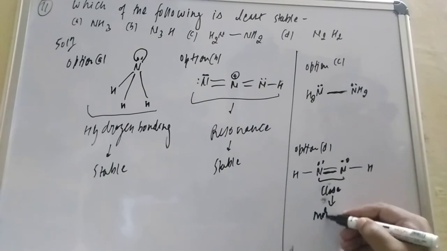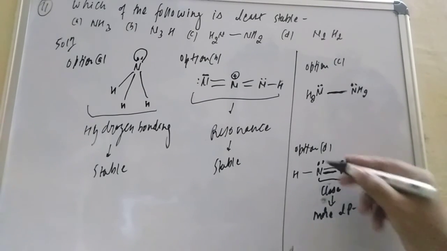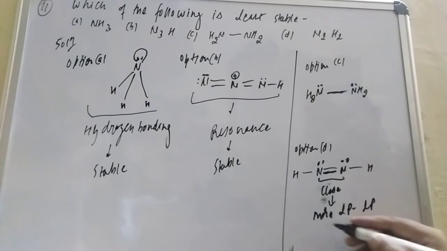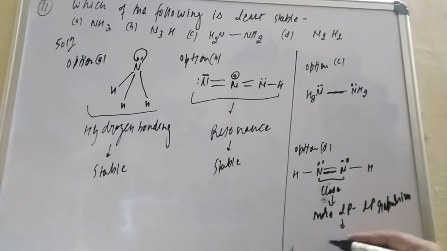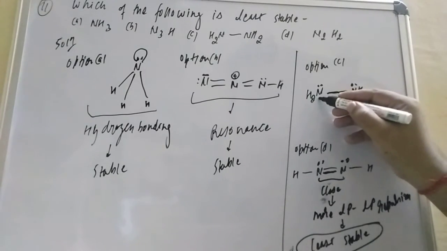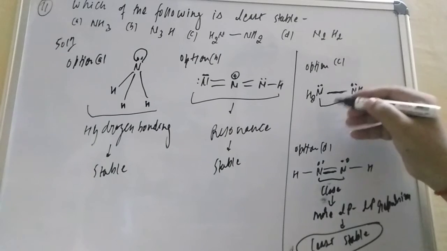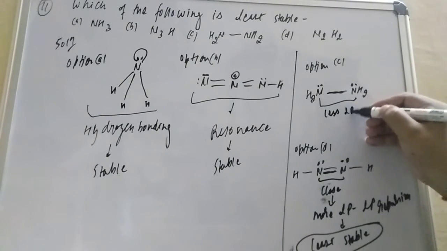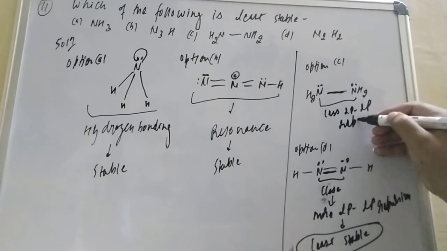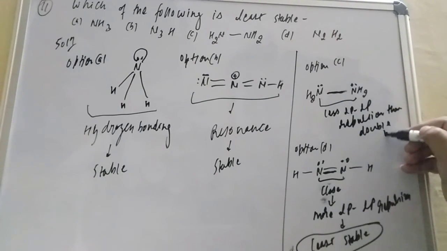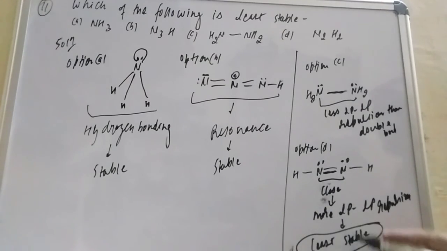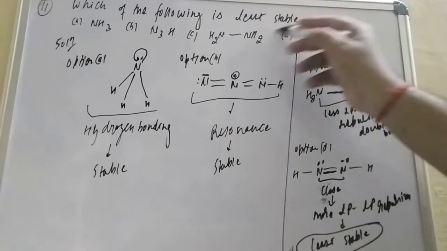So there is more lone pair repulsion, because the lone pairs are closer. The double bond is there, so they are more close. So more LP repulsion, that is what will happen, student. This will be the least stable. Understood? Here there is a single bond, and there is also repulsion, but less LP repulsion than with the double bond. Dear student, more repulsion means less stable. So your correct option will be D.